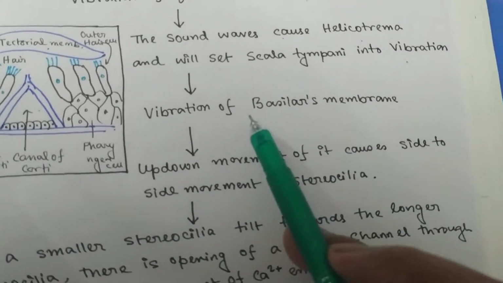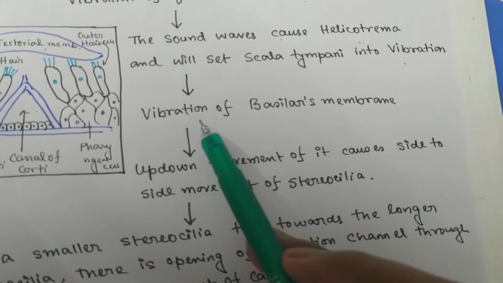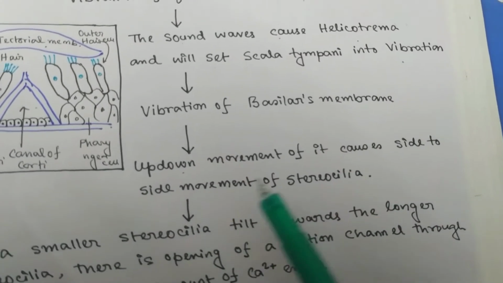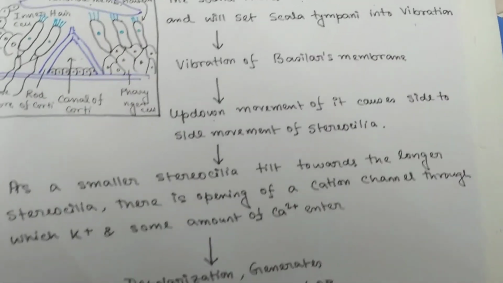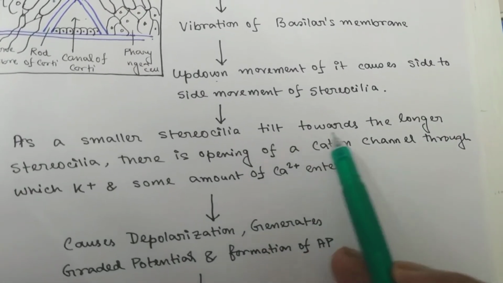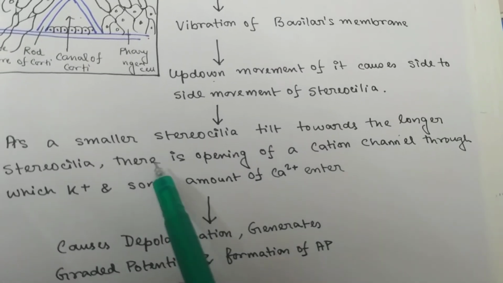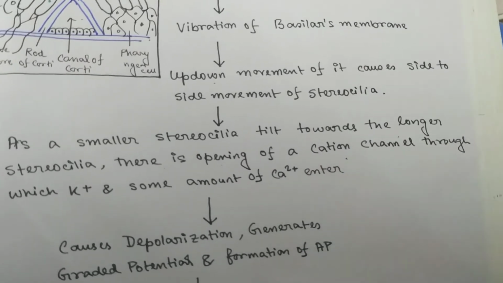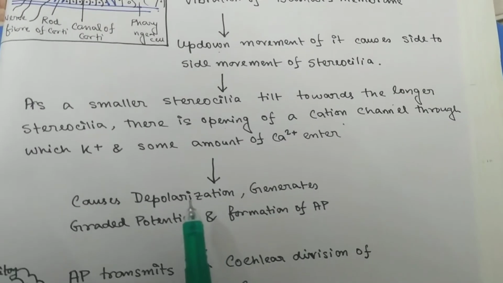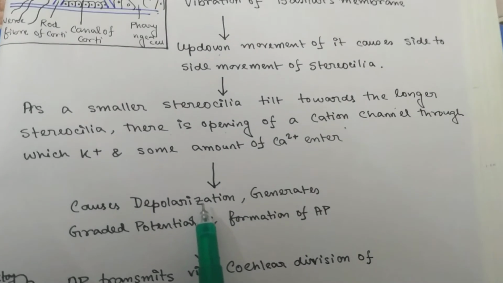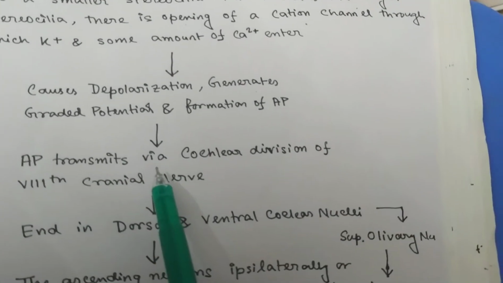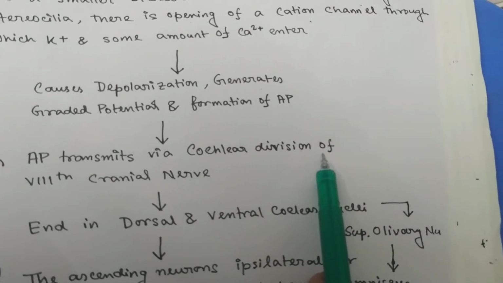So when the basilar membrane is vibrating, its up and down movement causes side to side movement of the stereocilia. As the smaller stereocilia tilt towards the longer stereocilia, there is opening of a cation channel through which potassium and some amount of calcium enter. It causes depolarization of the hair cells and thereby generates graded potential and formation of action potential. Action potential then transmits via the cochlear division of the 8th cranial nerve.